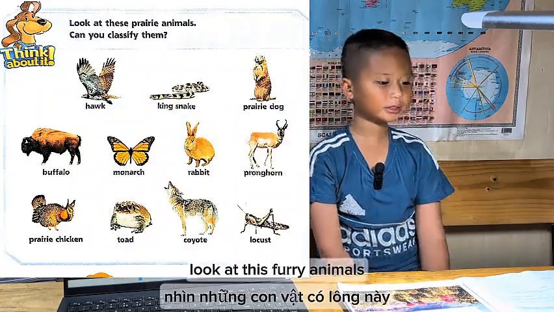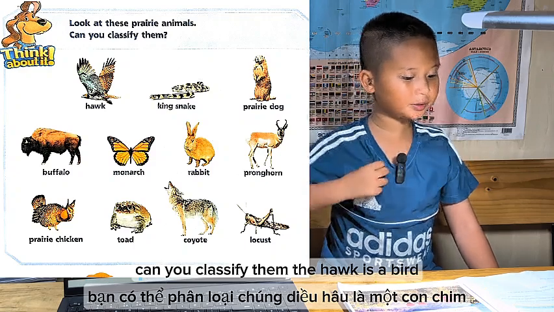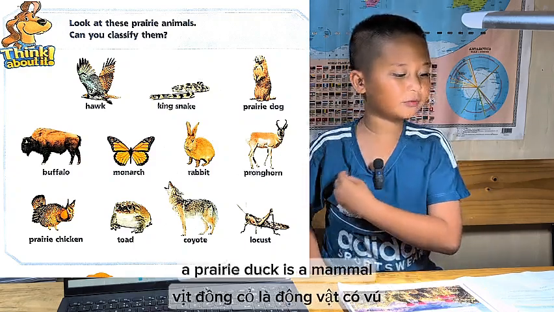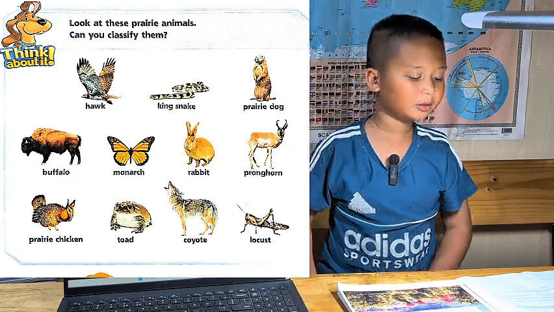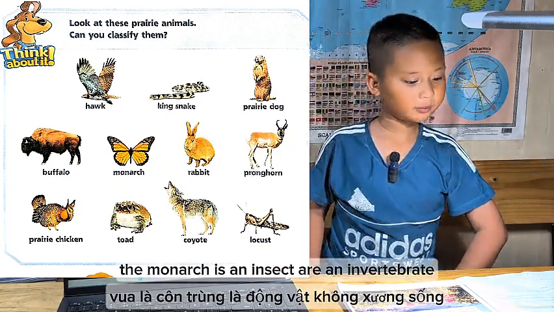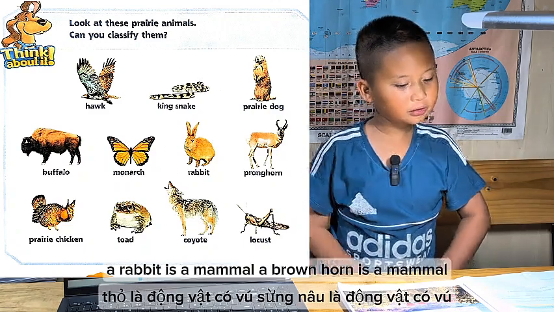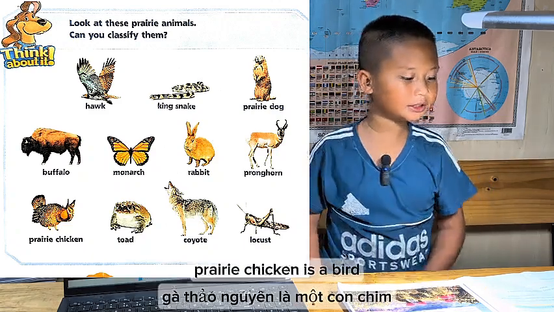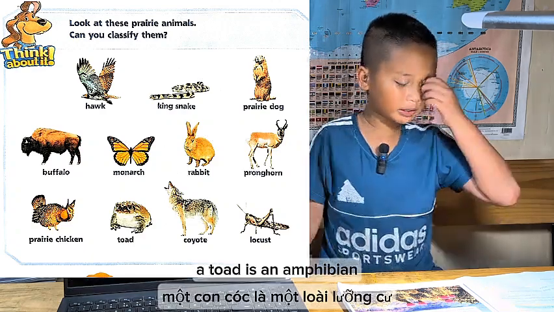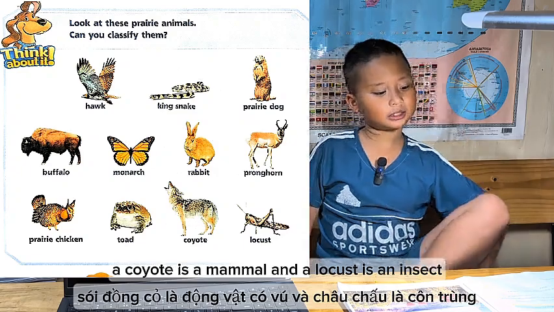Look at these prairie animals. Can you classify them? The hawk is a bird. The king snake is a reptile. A prairie dog is a mammal. A buffalo is a mammal. The monarch is an insect, or an invertebrate. A rabbit is a mammal. A pronghorn is a mammal. The prairie chicken is a bird. A toad is an amphibian. A coyote is a mammal, and a locust is an insect.